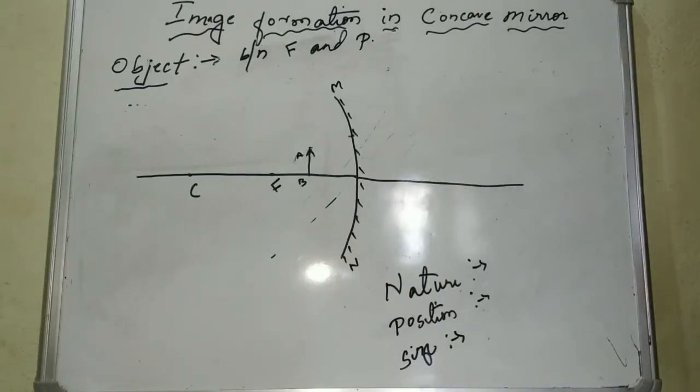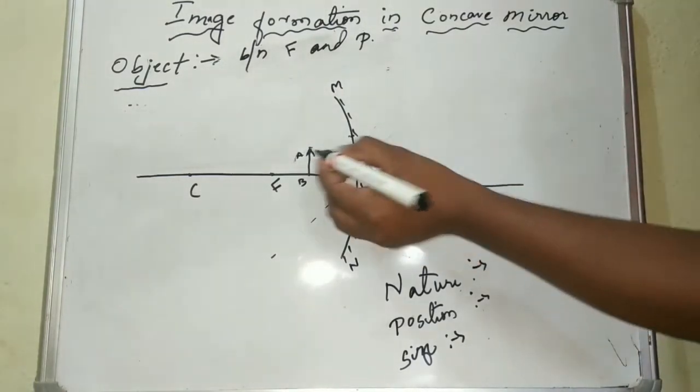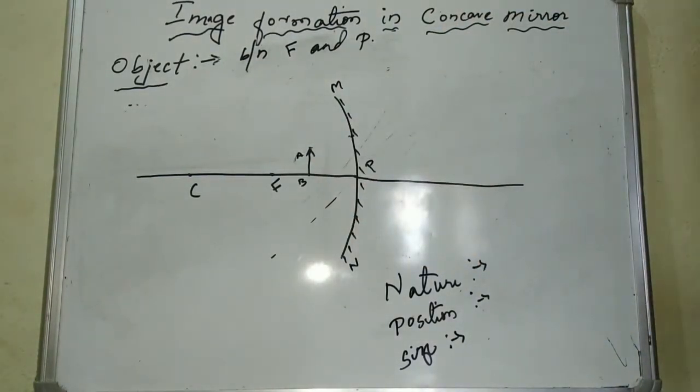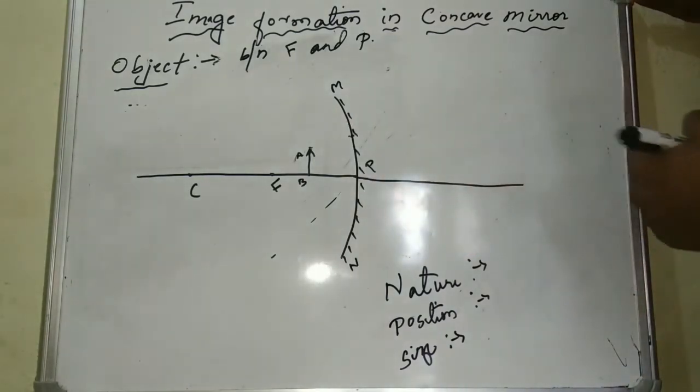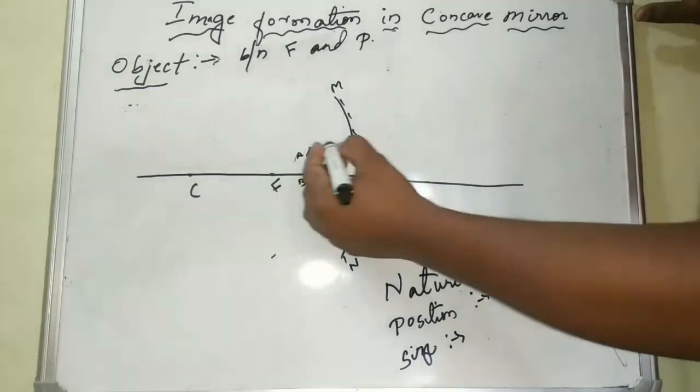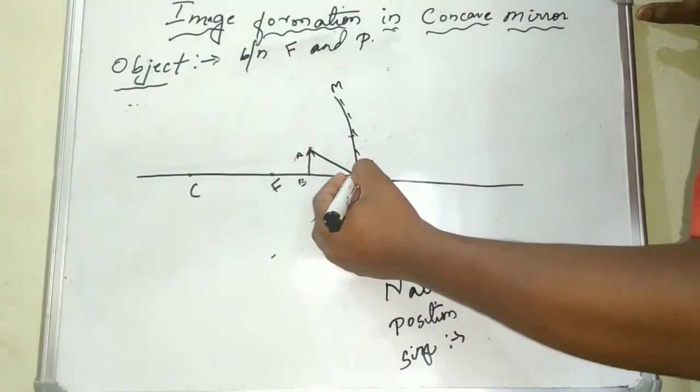The last one, when the object is kept between the pole of the mirror and the focus. You should remember that whenever the object is kept between F and P, the ray will not be parallel to the principal axis, so it will directly be incident on the pole.